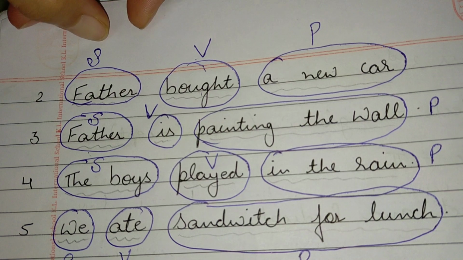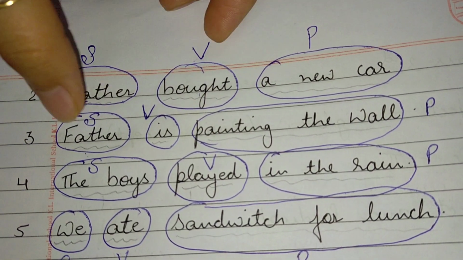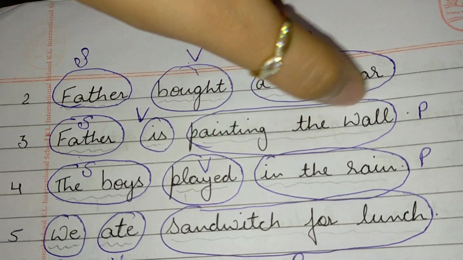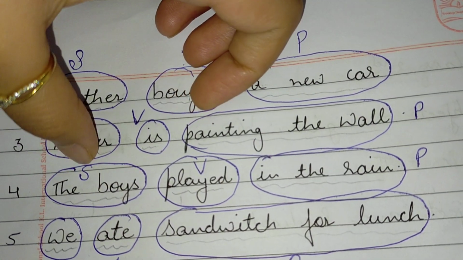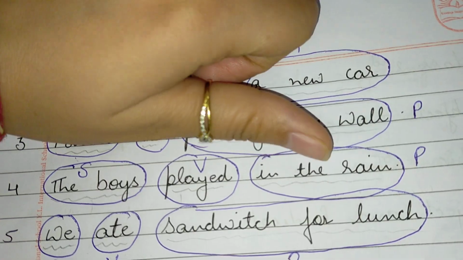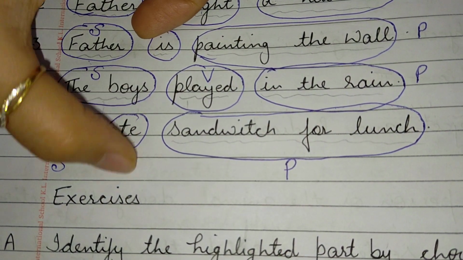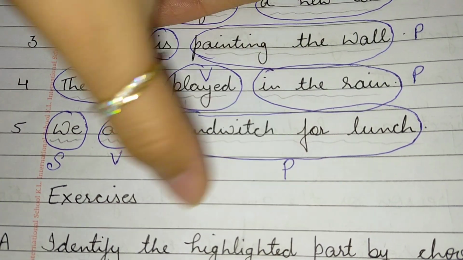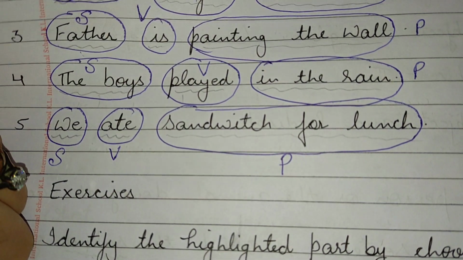Father here is subject, bought is verb, a new car is predicate. Father again subject, is verb, painting the wall predicate. The boys subject, played verb, in the rain predicate. We ate, we subject, ate verb, sandwich for lunch predicate. So this is how we know that we can mark subject and predicate.